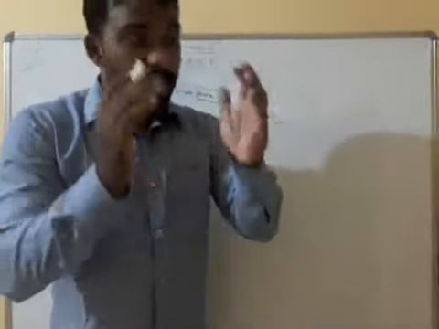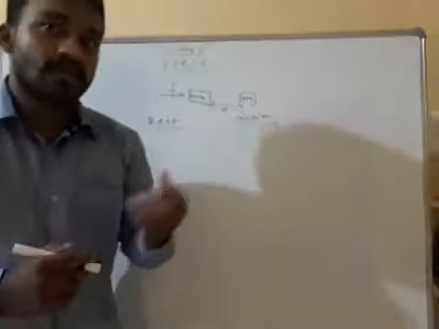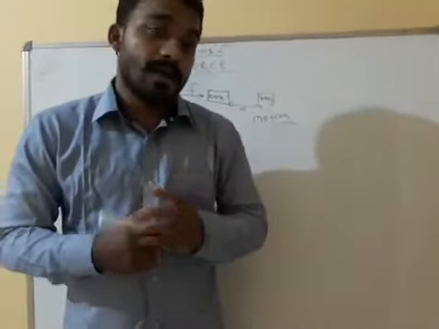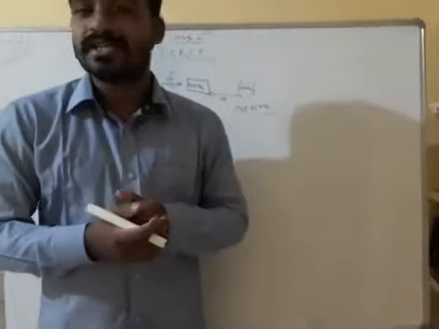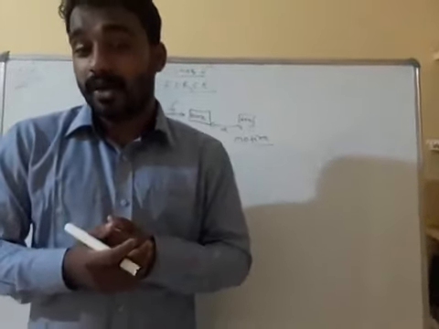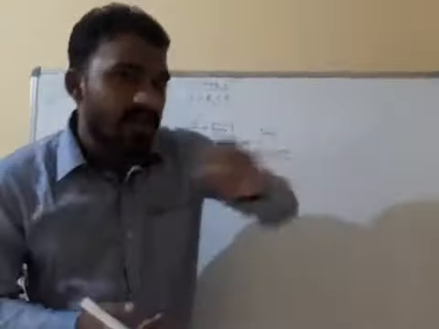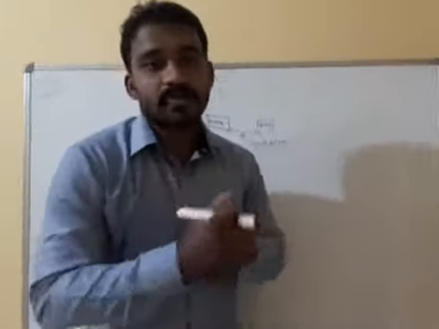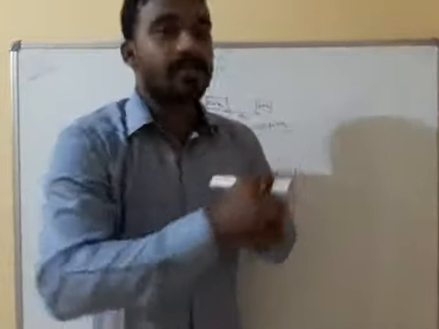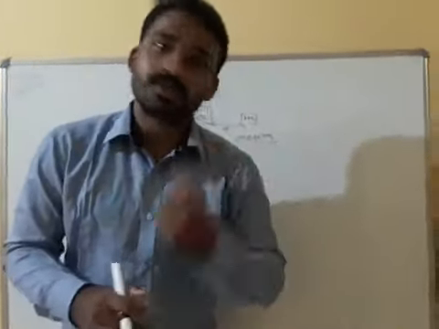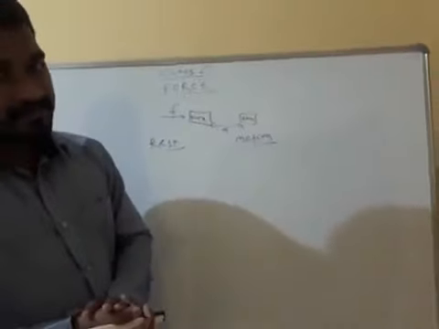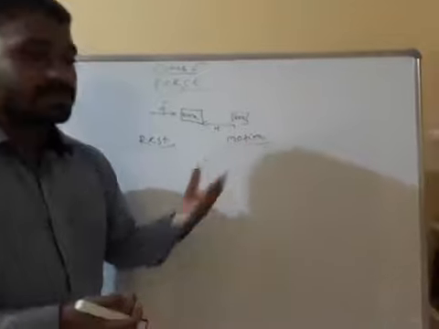Understood? Suppose a book is lying on the table, means it is present on the table. If you do not give any force, it will not change its position. From there we can conclude that after applying force only something changes its position with respect to the surrounding. If the position is not changing with respect to the surrounding, then that is called rest. Otherwise it is in motion.